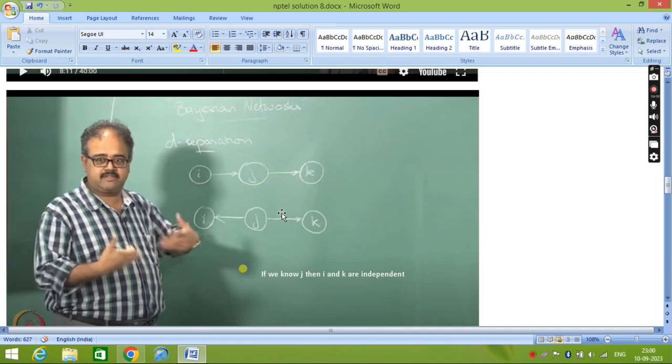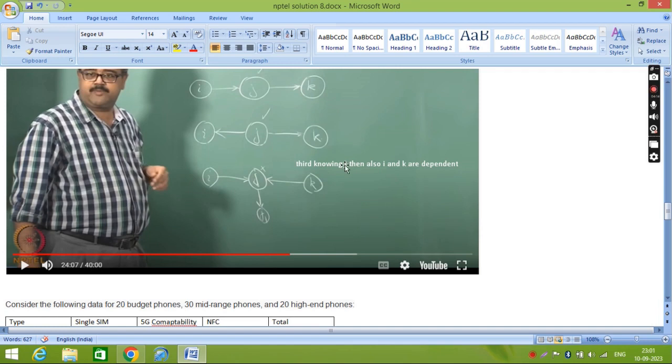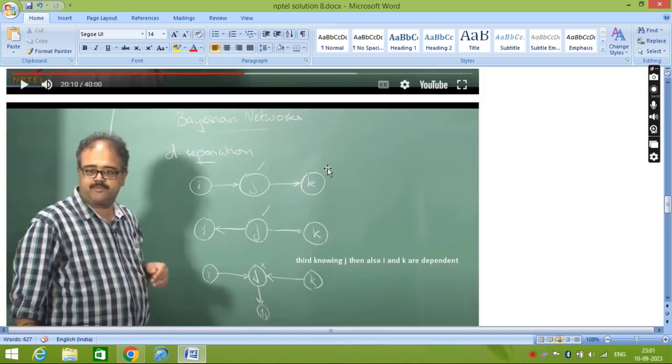If you know j, then I and k are independent. Here, if you don't know j, then I and k are dependent, because the arrows come from k to j and I to j. He is explaining. You should note that this is the D-separation rule for the Bayesian network.